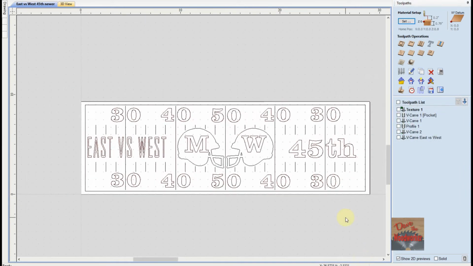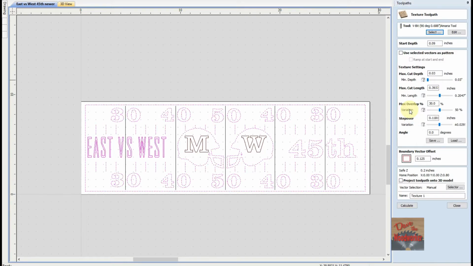Okay, on the toolpath side here, the first thing I want to do is a texture toolpath, and you'll pick the texture toolpath right here. So I've already made one right here, so let me open it up and show you what I've done. I've selected a 90-degree V-bit, and I'm going to have a start depth of 90 thousandths. That means it's going to start down below the surface here, and I highlighted all the vectors that I wanted to texture in between. So let me click calculate.